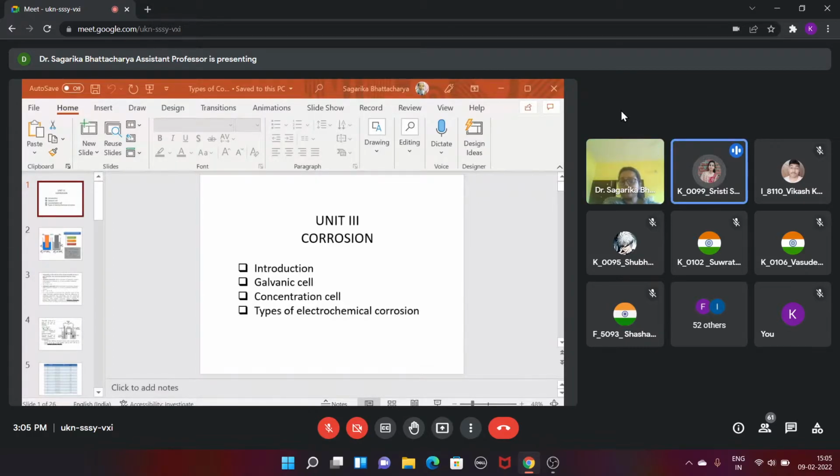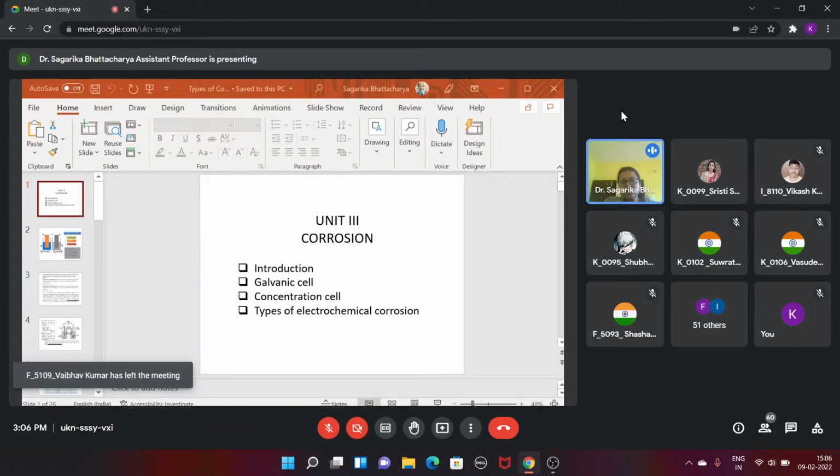Ma'am, will the syllabus covered in MCQ1 also come? No, it will not be covered. Whatever was covered after MCQ1 will be covered in MCQ2, as far as I know, because I am doing that for the chemical engineering section.